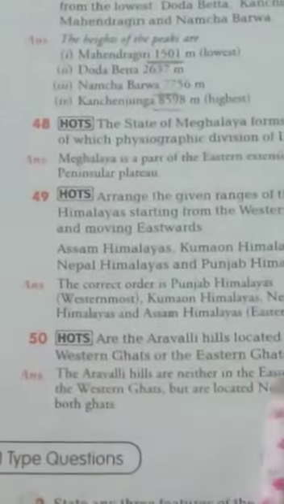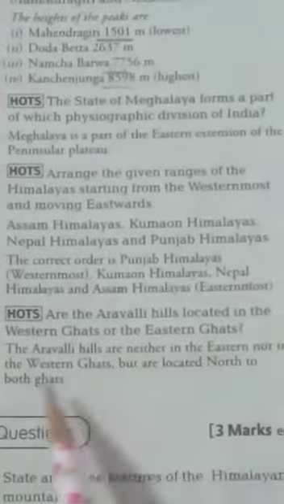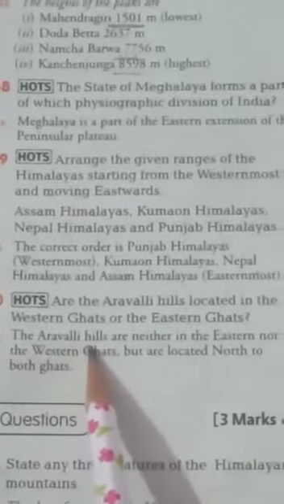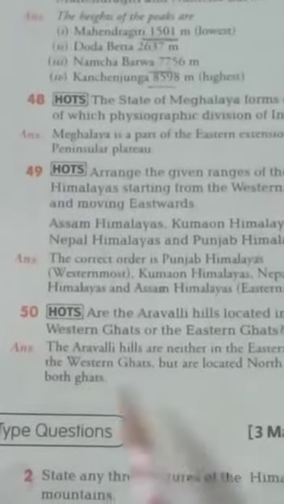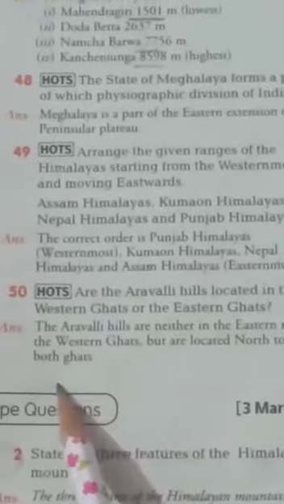Next question, is the Aravalli Hills located in the Western Ghats or the Eastern Ghats? The answer is the Aravalli Hills are neither in the Eastern nor in the Western Ghats, but are located north of both Ghats. I am repeating this one. See, the Aravalli Hills are neither in the Eastern nor in the Western Ghats, but are located north of both Ghats.